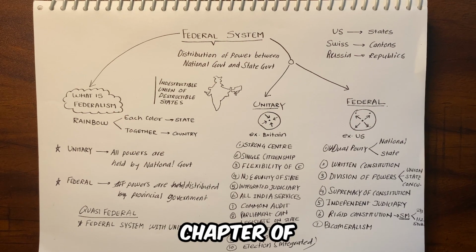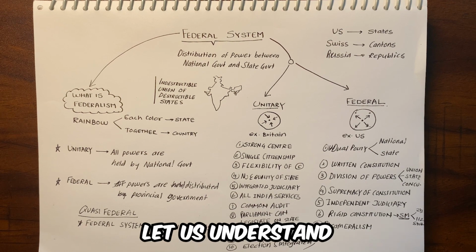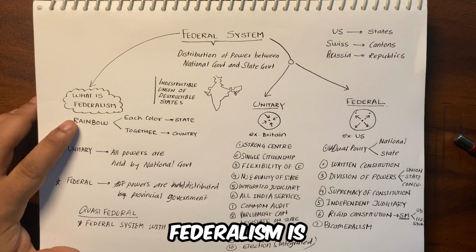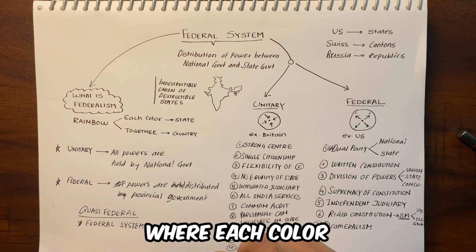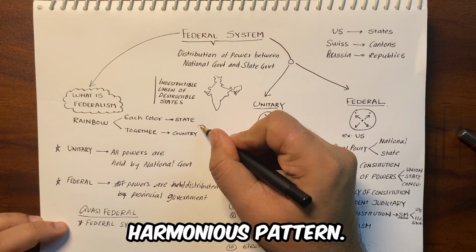This is the 12th chapter of the Indian Polity Revision series, that is Federal System. Before we move ahead, let us understand what exactly is federalism. NCERT says that federalism is like a rainbow, where each color is separate, yet together they make a harmonious pattern.